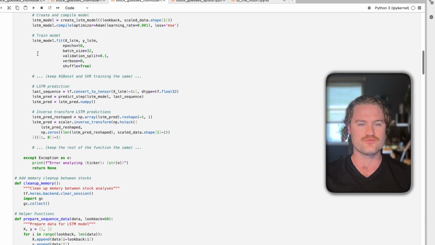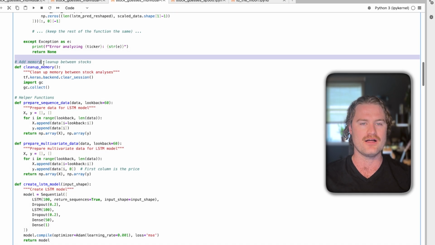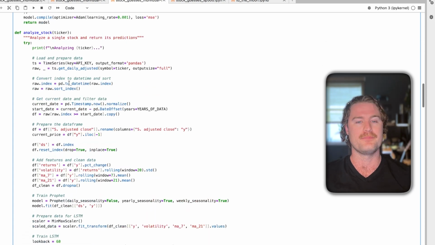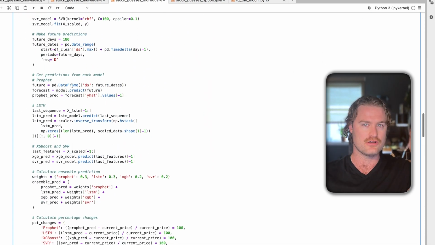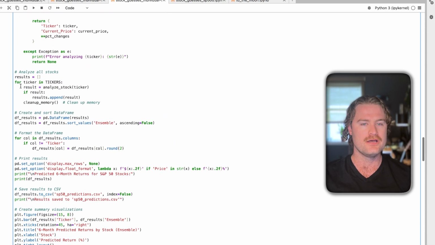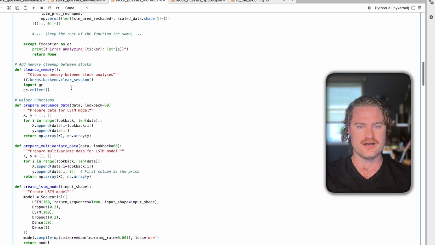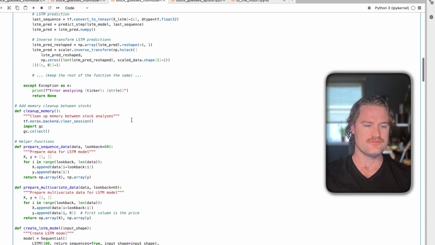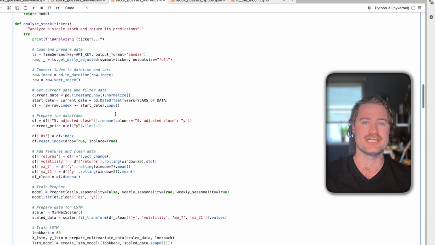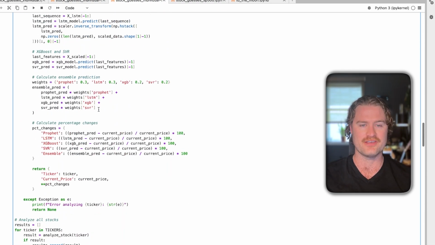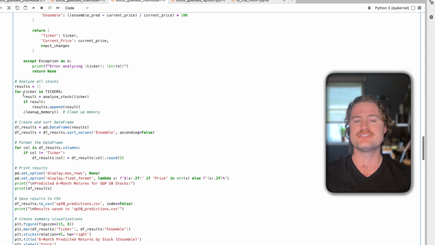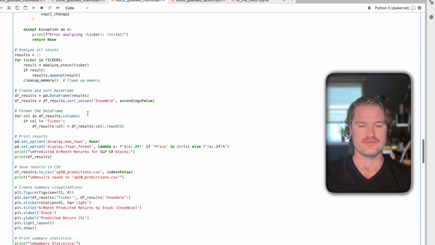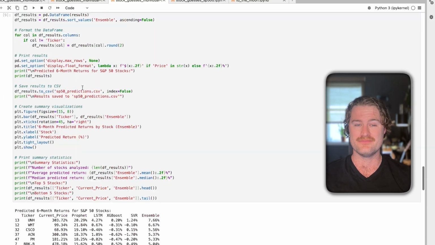You can see that it has rewritten a lot of the code, but it's copied a lot of it as well. We have some memory cleanup partitions here to make sure that we run a little bit quicker. But at the end of the day, it is a lot of that single code just repeated into a loop. We're essentially taking all of the tickers, which are up here, this S&P 50 tickers, which we just asked ChatGPT to print out so we didn't have to look it up ourselves. We then run through each of them, analyze them, and then append them. And then after that, clean up the memory so we can restart another iteration. Like I said, this took about 40 minutes to run.